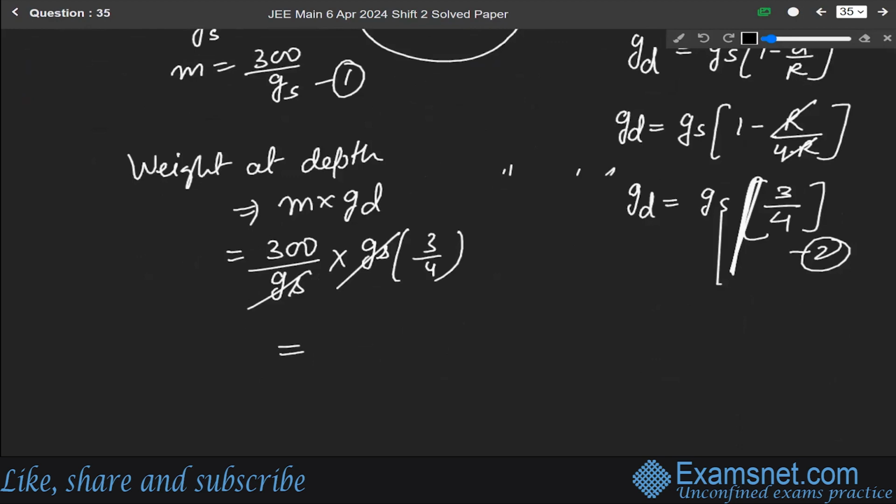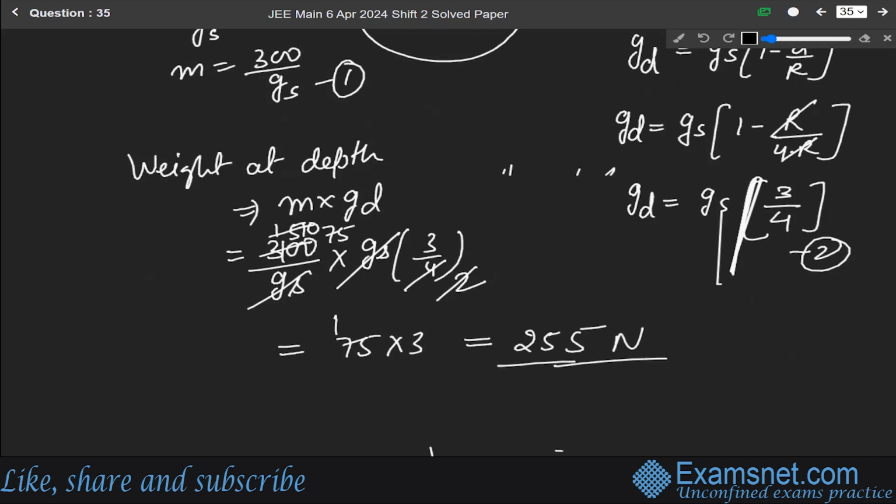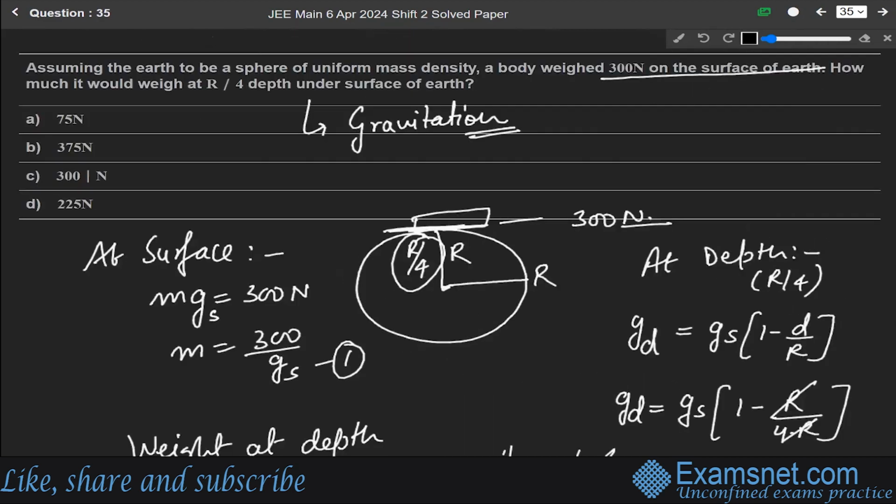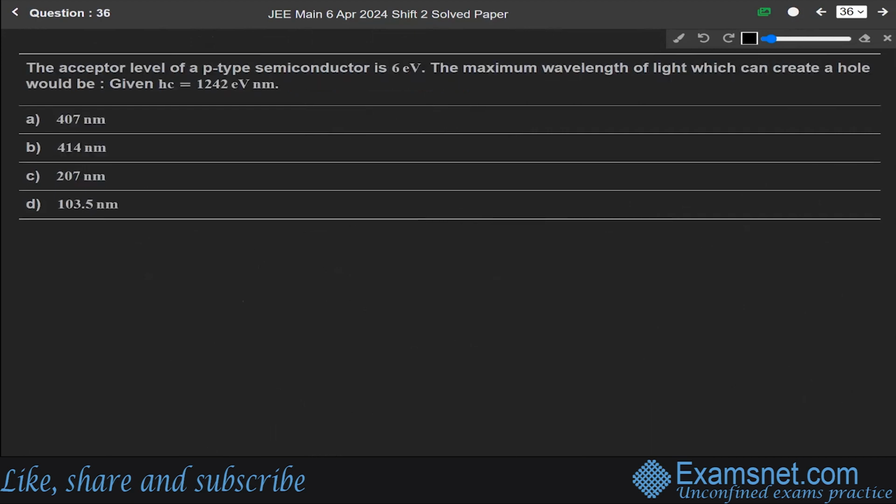This will be 2 2s are 4, 2 1s are 3, 2 5s are 10, 0. This will be 2 7s are 14, 2 5s are 10. 75 into 3. So it will be 225 Newton. Okay. The weight at the depth of R by 4 will be 225 Newton. Option D. Now next question 36.